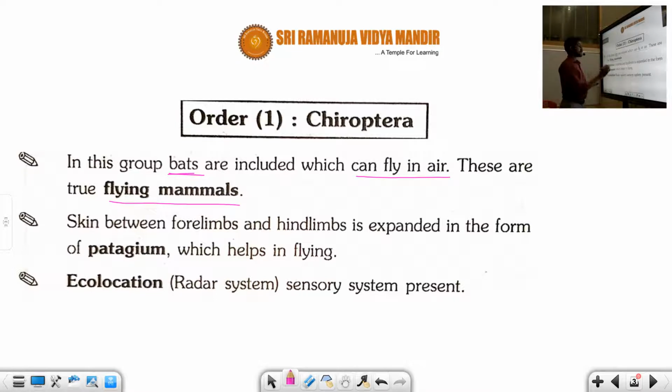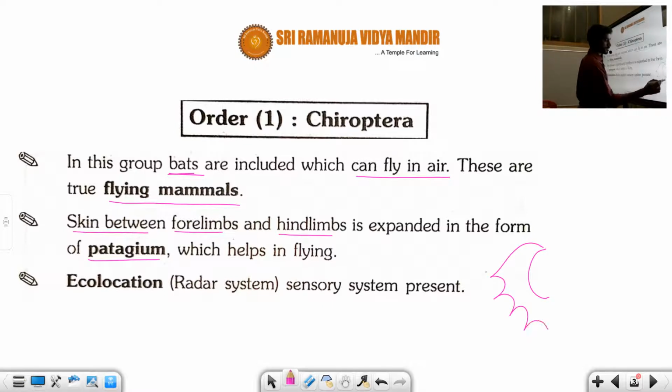The skin between the forelimbs and hindlimbs is expanded in the form of the patagium. I will explain the meaning of patagium. Bats are responsible for flying, and these are called flying mammals.